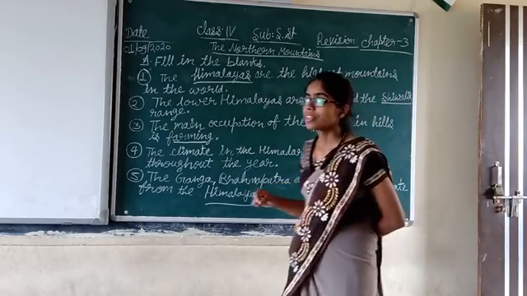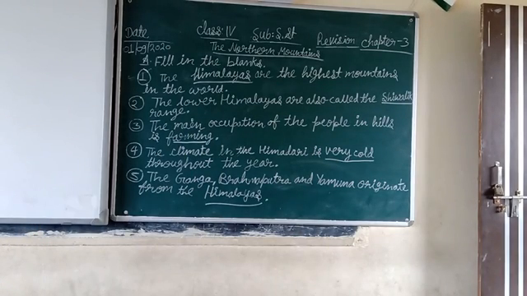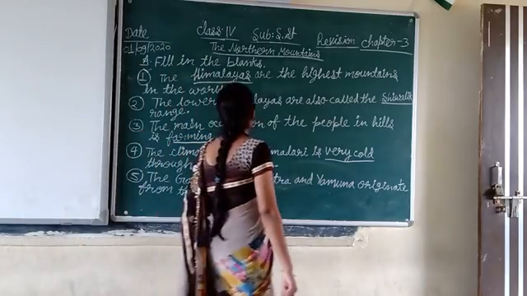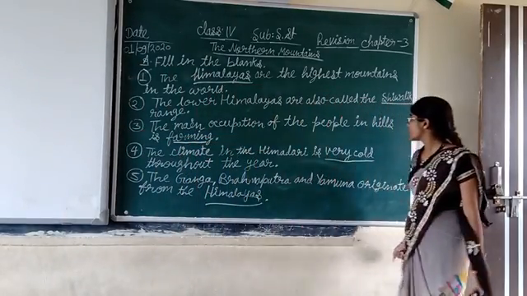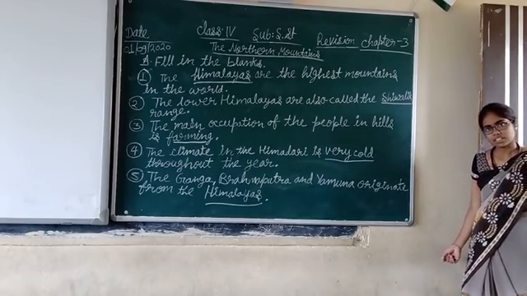First time, the main occupation of the people in hills is farming. For the second time, the main occupation of the people in hills is farming.